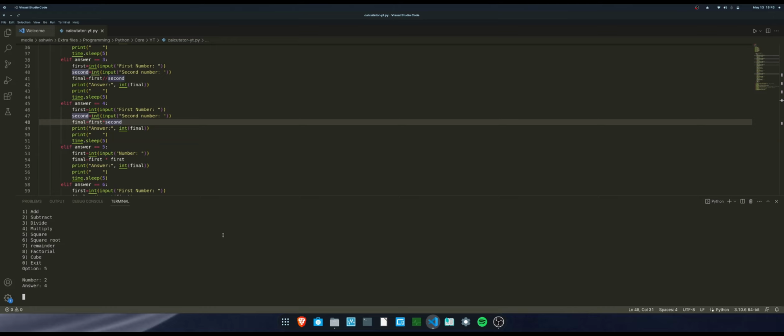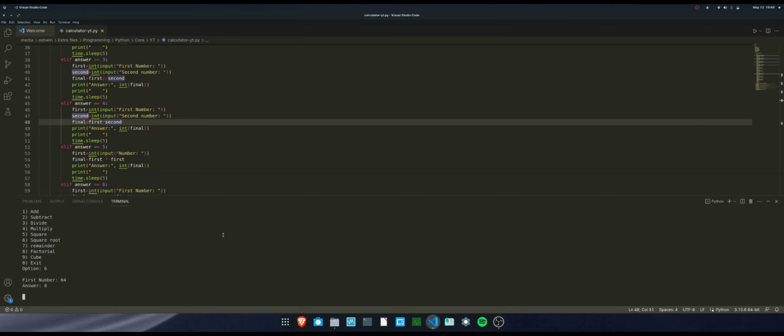Now the next one, I'm gonna try square root, which is 6. I'll enter a perfect square. What's a perfect square? Yeah, I know, I've forgotten my maths. Wait, yeah, why don't we enter 64, which is a perfect square number. Yeah, 8. You get the answer.